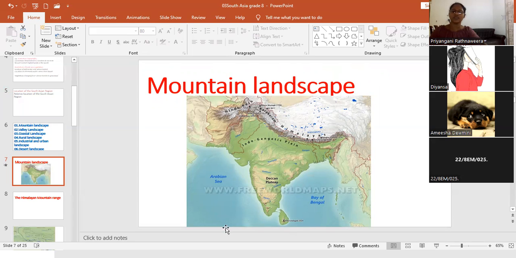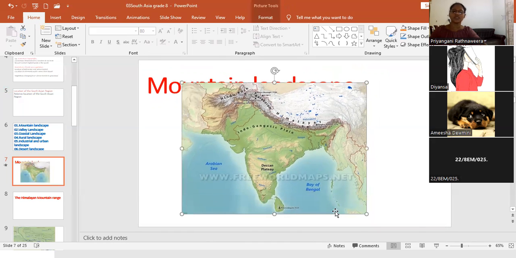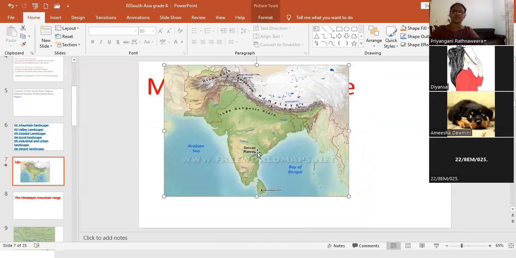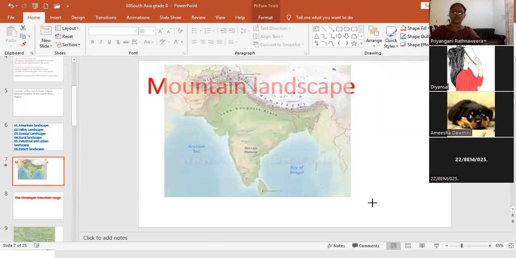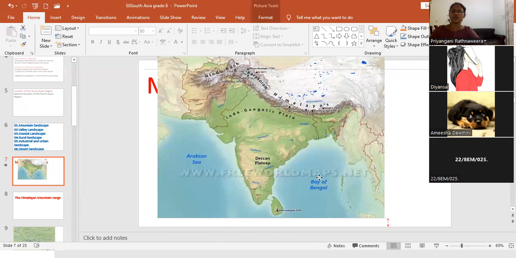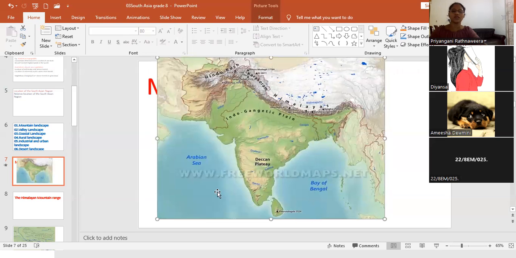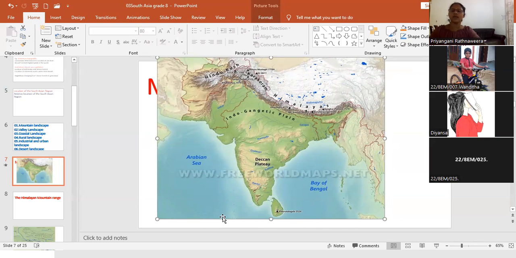What are the boundaries of the South Asian region? North, Himalaya. South side? Indian Ocean. East side, what is the boundary in this area? Bay of Bengal.